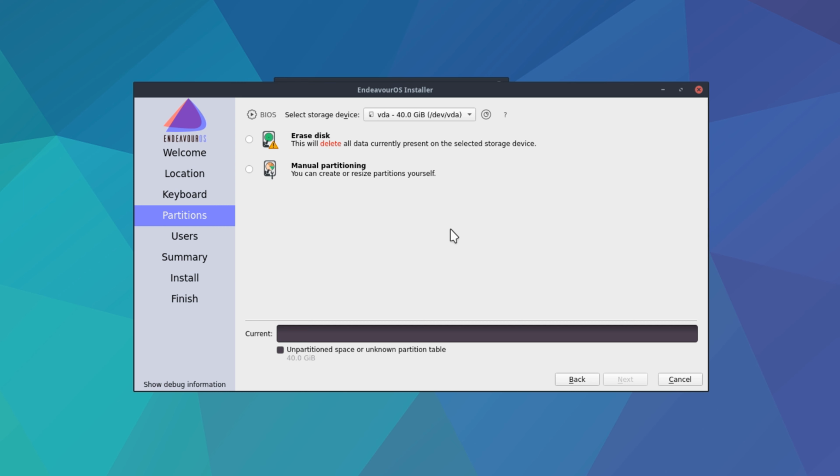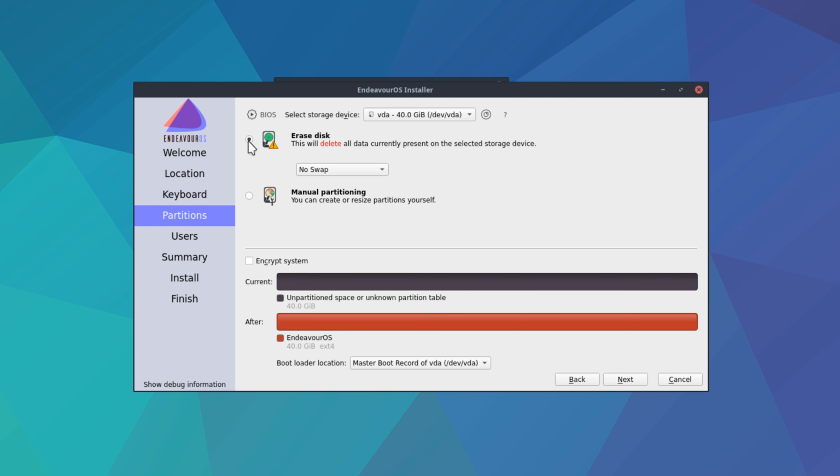So we're already in the partitioning part of the installation. And we have two options, erase disk and manual partitioning. We're just gonna go with erase disk. And it has an option to choose if we want swap or if we don't. So I'm gonna go with swap, since this virtual machine just has 2 gigs. And apparently it's going with the old rule of having twice the size of your RAM as a swap.